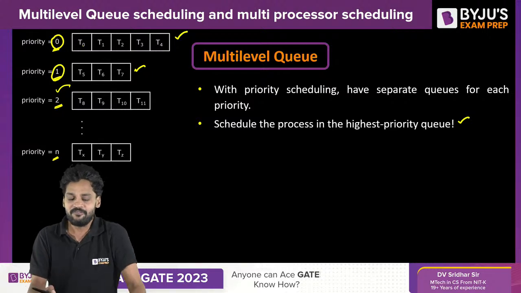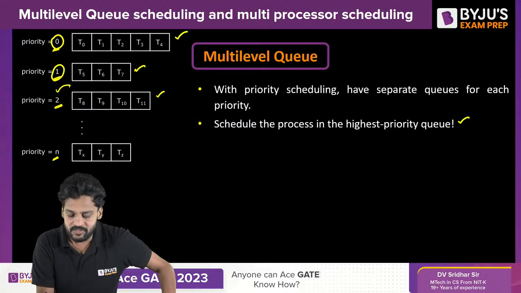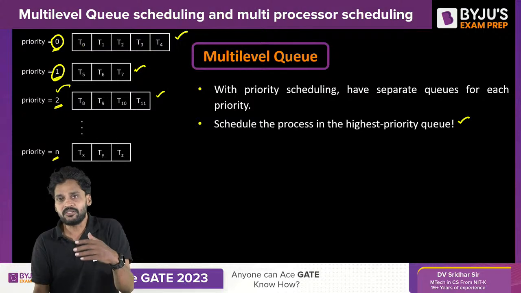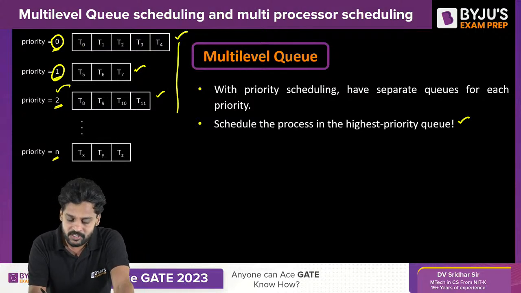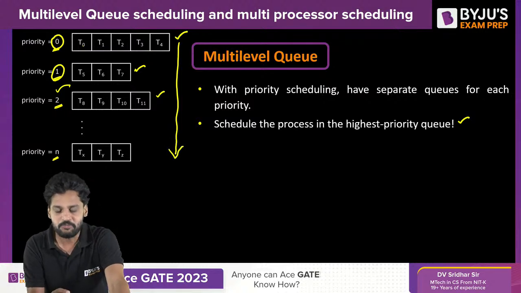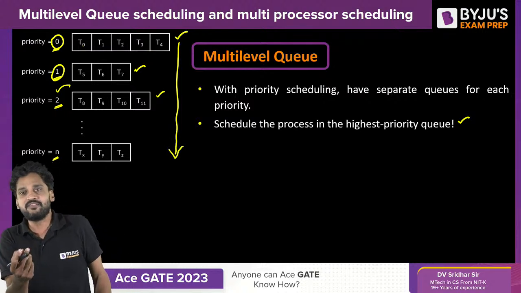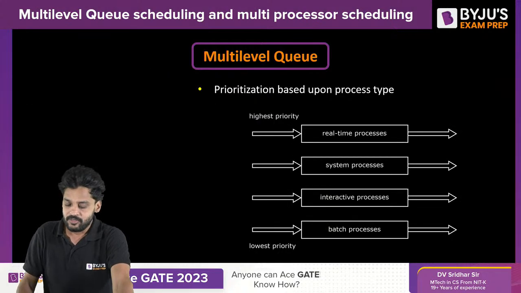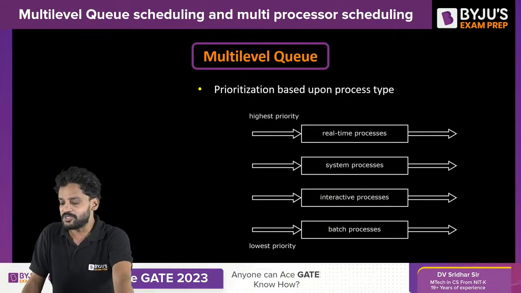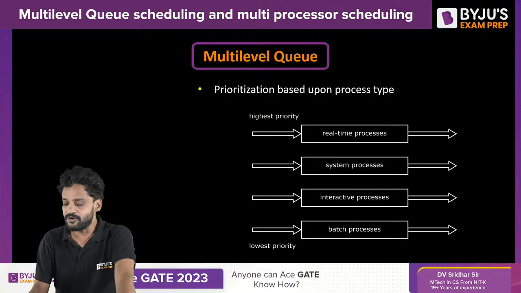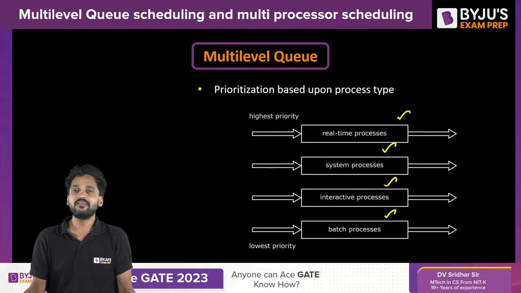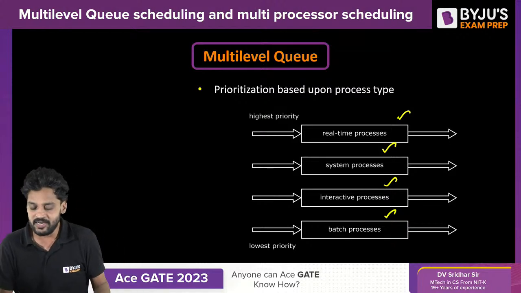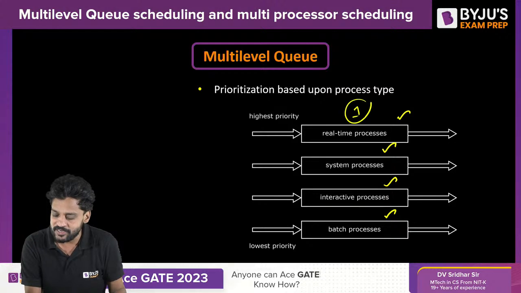Similarly, every queue is subsequent to its predecessor, right? So in this way you need to take a call: which should be given the highest priority, which should be given the least priority. Now here you can see a system with 4 queues: real-time processes, system processes, interactive processes, and batch processes. Obviously, as we discussed earlier, a real-time process should be given the first priority, right?